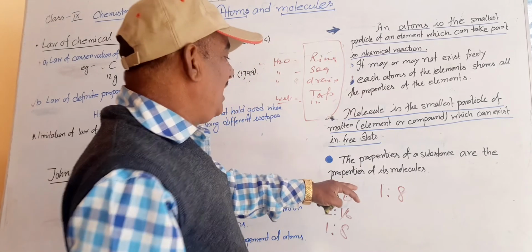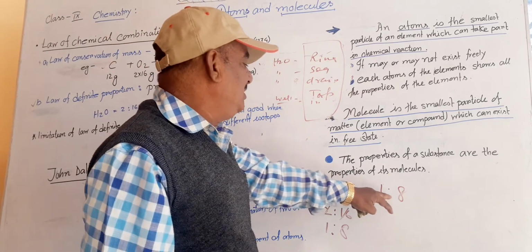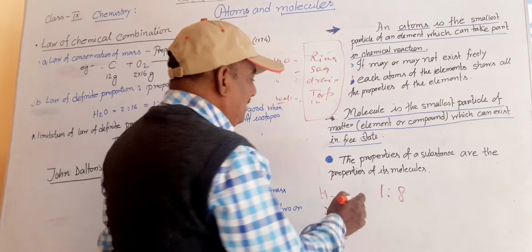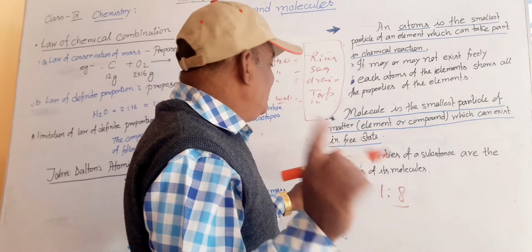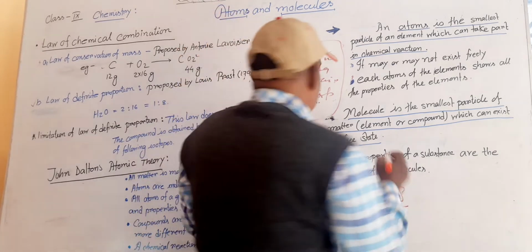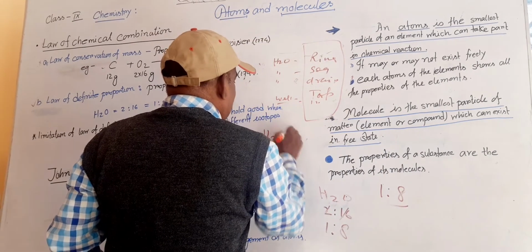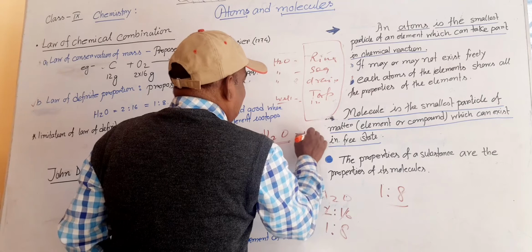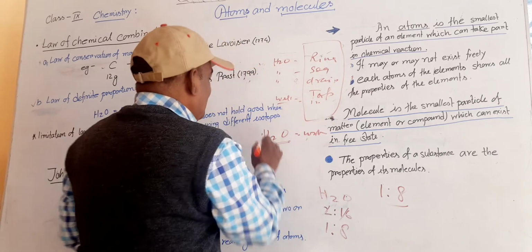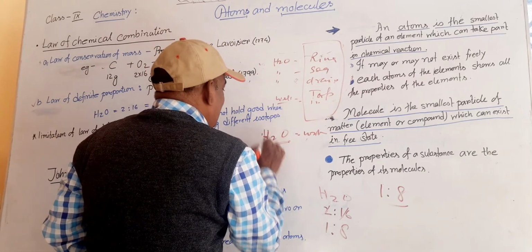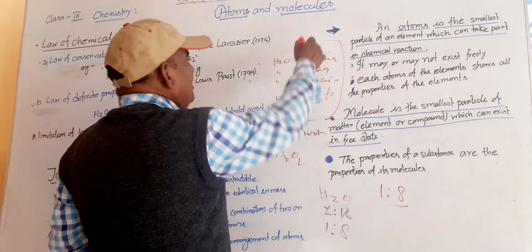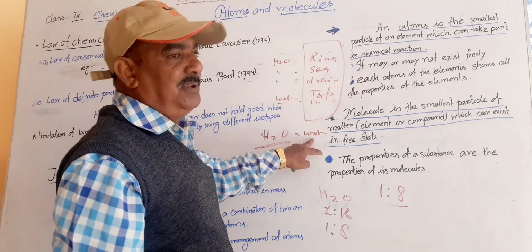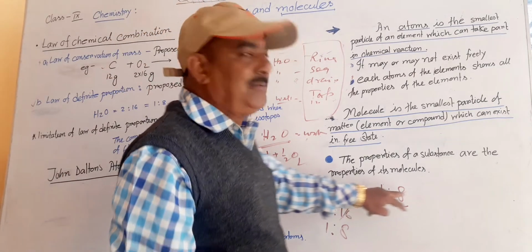What is the meaning of this? What do we observe from this? Atoms cannot be created and cannot be destroyed. Two hydrogen and 1 oxygen make the water. Now if we had taken 1 hydrogen, then half of the oxygen. But what happened? No source of water gave a different proportion. All the water gave the same proportion.